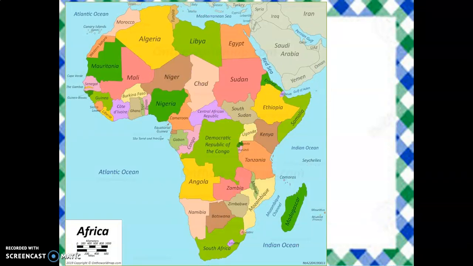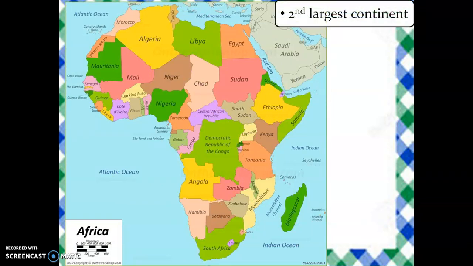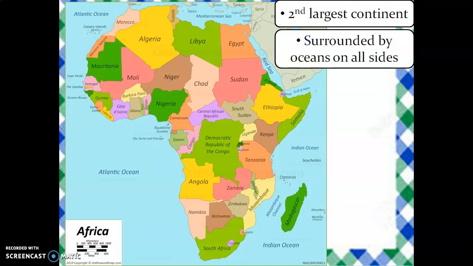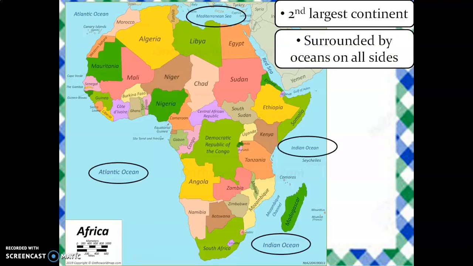Now the second largest continent is Africa. It is the neighboring continent of the continent Asia. It is surrounded by oceans on all sides. To the north lies the Mediterranean Sea. To the east is the Indian Ocean. To the west is the Atlantic Ocean. And to the south, both Indian Ocean and Atlantic Ocean surround the continent Africa.